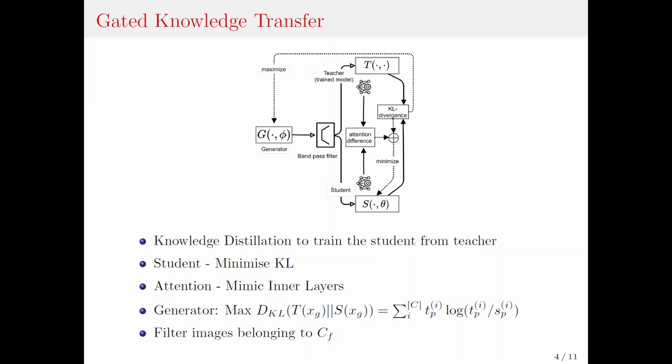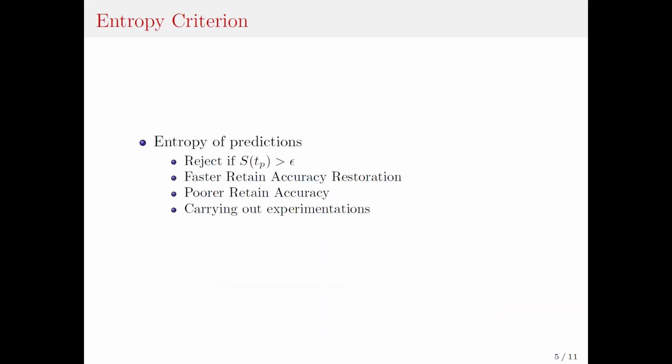It additionally uses attention to mimic the inner layers' activation of the teacher. The generator is trained so that it generates those examples which maximize the KL divergence between the teacher and the student. The bandpass filter is used to restrict the images to be learned by the student to those which do not have a high probability predicted by the teacher for the forget class.